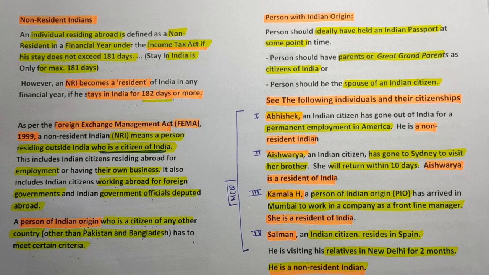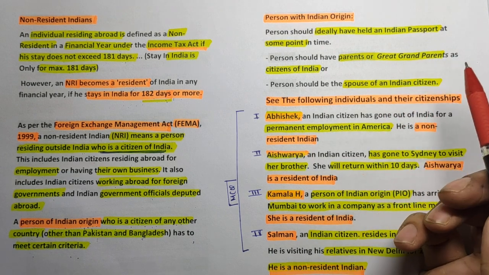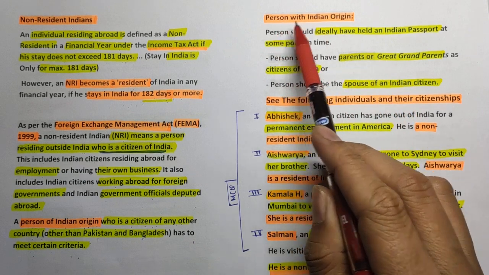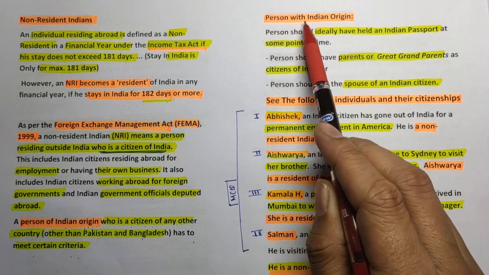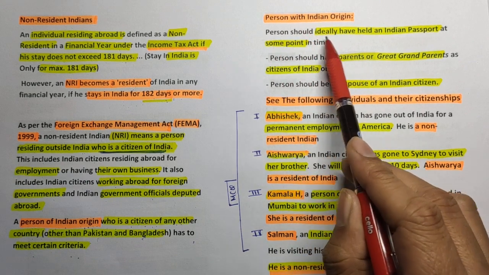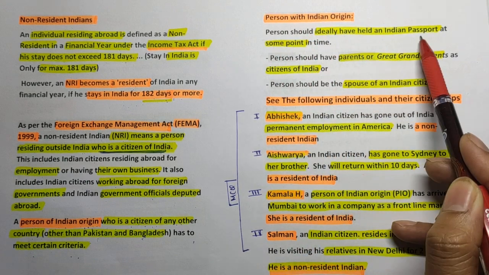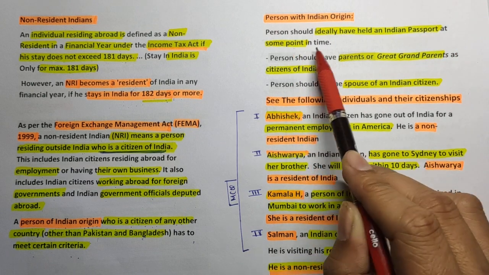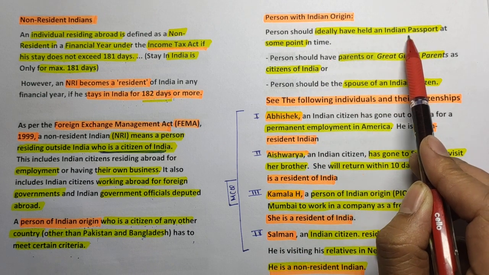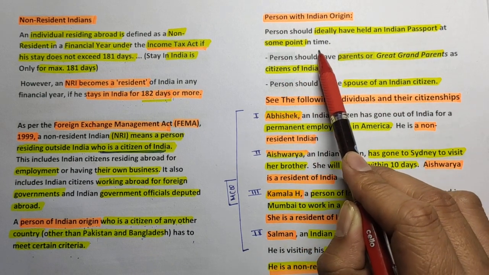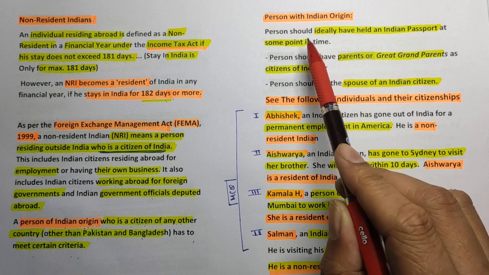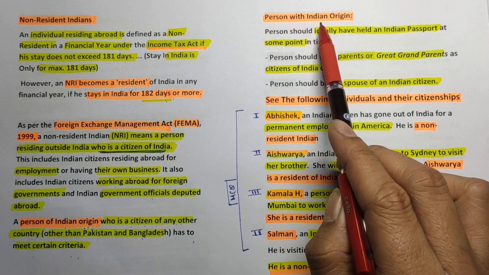So friends, see here, when you say some person has Indian origin, that means a person with Indian origin. In short, we can say PIO. PIO means the person should ideally have held an Indian passport at some point of time. That means if a person has had an Indian passport in the past, at any time in history, we can say he is a person of Indian origin.